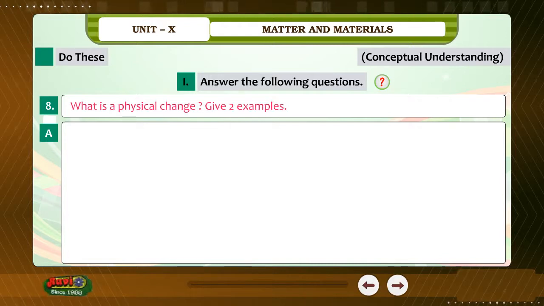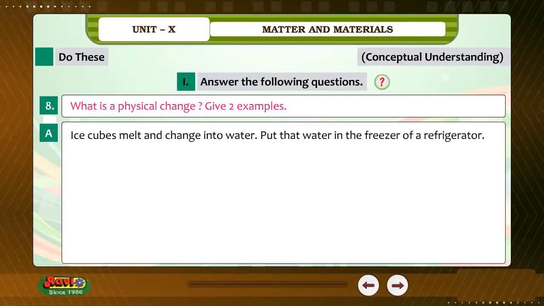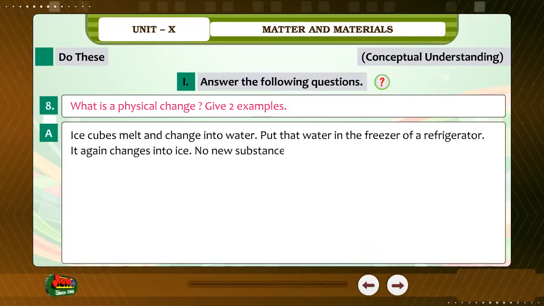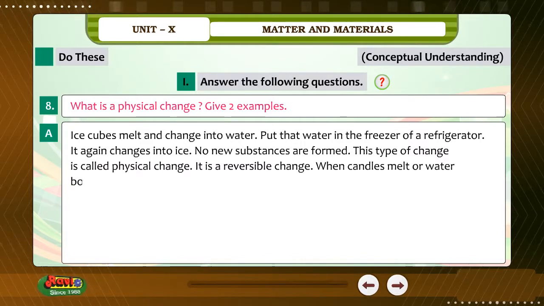8. What is a physical change? Give 2 examples. Answer. Ice cubes melt and change into water. Put that water in the freezer of a refrigerator. It again changes into ice. No new substances are formed. This type of change is called physical change. It is a reversible change. When candles melt or water boils, both change from one state to another.